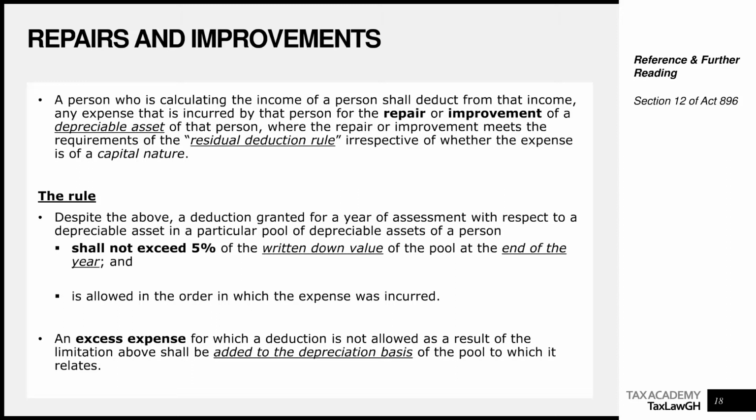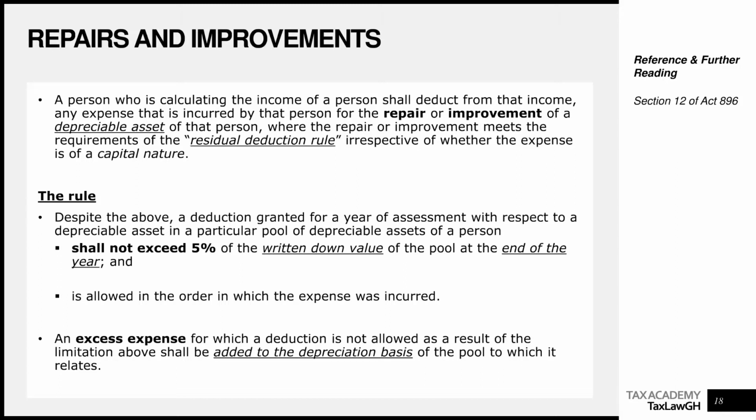Let's make it simple. So let's say 5% of the written down value of the pool I'm talking about comes to 5,000 cedis. I've computed that on the side. Then I incur an expense which is 6,000 cedis. What the law is saying is that any repair and improvement expenditure cannot exceed 5% of the written down value of the pool.